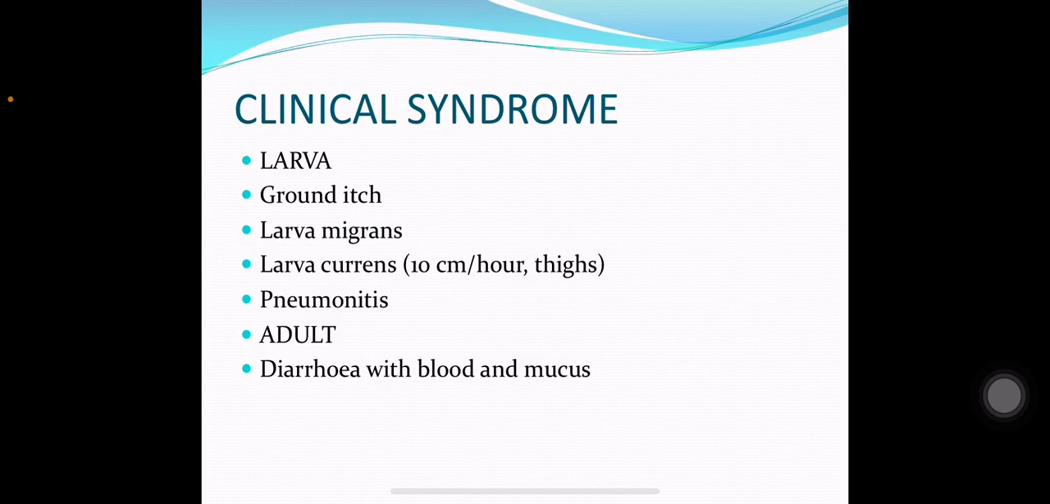And what are the effects produced by the adult worm? The adult worm can lead to diarrhea, which can have blood and mucus in the stool. So even this worm can lead to a dysentery-like picture. Even Trichuris trichiura can lead to a dysentery-like picture, and even Strongyloides stercoralis can lead to a dysentery-like picture in which blood and mucus are there in the stool. So clinical effects of Strongyloides stercoralis include the effects produced by larvae and the effects produced by the adult worms.